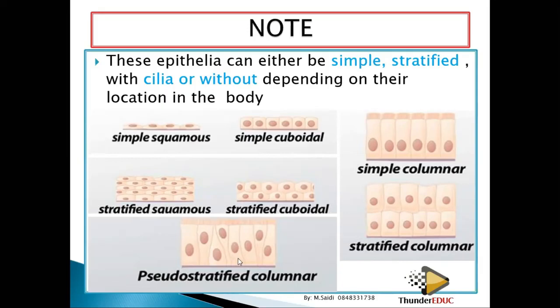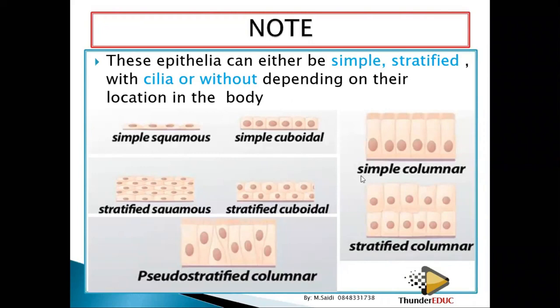Then this one is pseudo stratified, just a false layer, but in the form of columns, columnar. Then you have simple columnar, just simple without any layers on top, or stratified columnar. You see that now it has one layer and then a second layer. So when they give you a question, you must know how to identify.